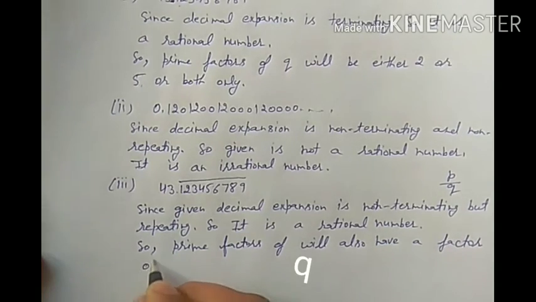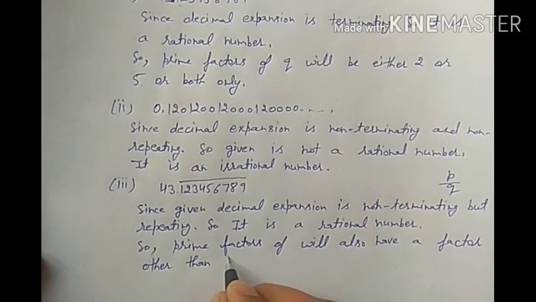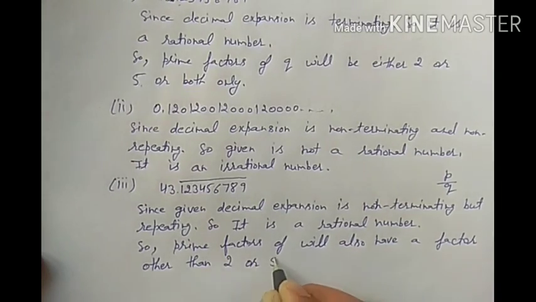A factor other than 2 or 5. I think you are getting it, because we have done the same type in question number 1.